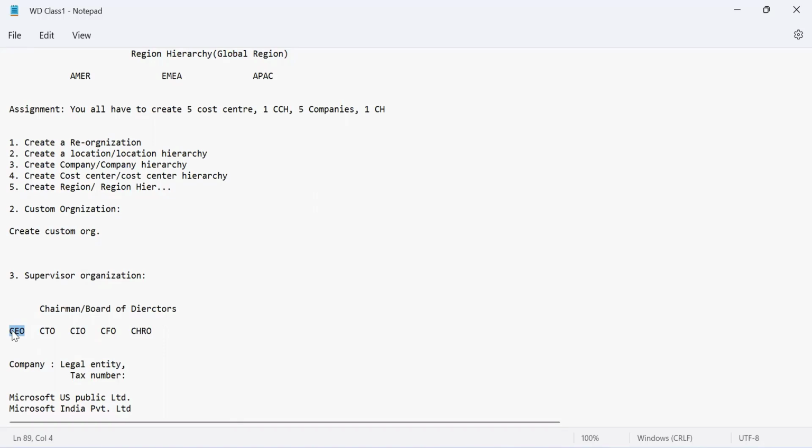Now, how do we implement it? First of all, we have to understand that we only create a supervisory organization for a supervisor. Now, who is a supervisor?